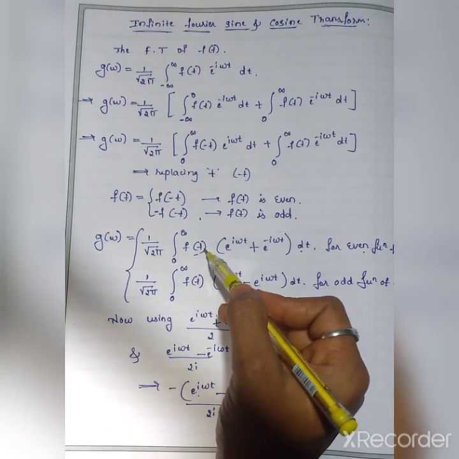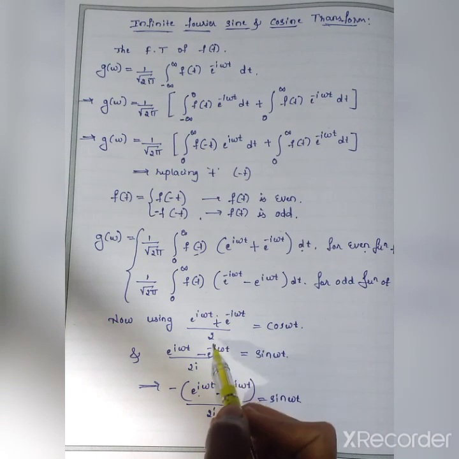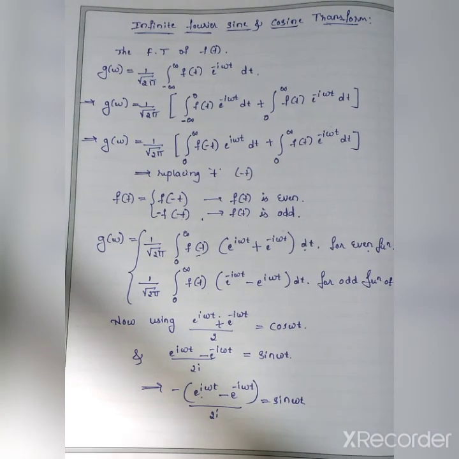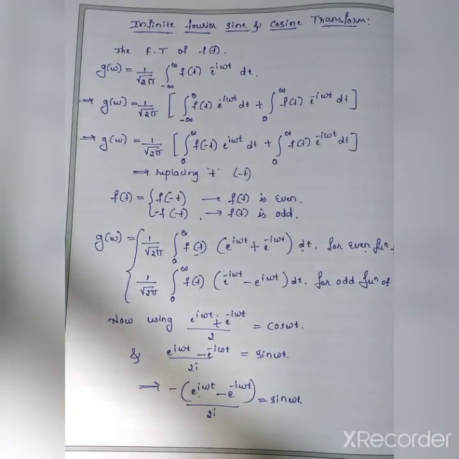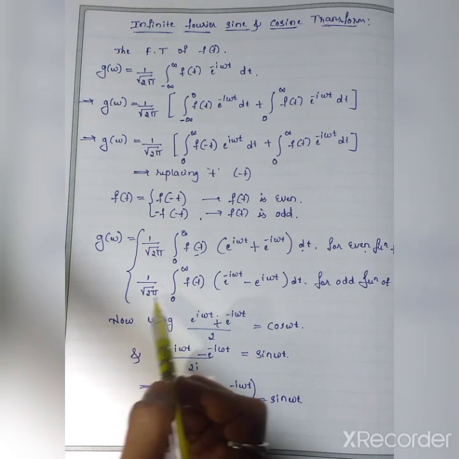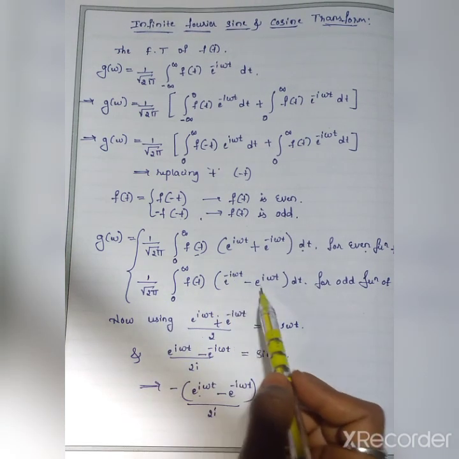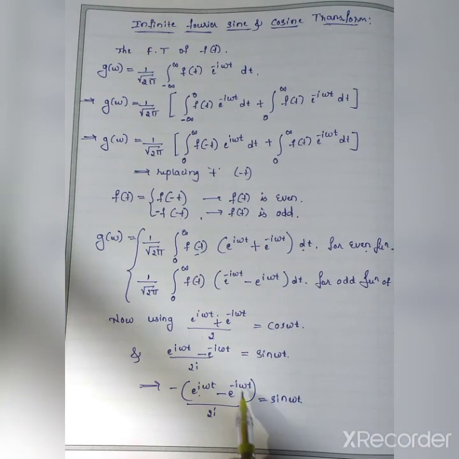See here in this expression, 1 by root 2 pi as it is, f of t as it is, e raised to i omega t plus e raised to minus i omega t, that is nothing but 2 cos omega t. So that's why 2 cos omega t dt for even function. Next, 1 by root 2 pi is there, e raised to minus i omega t minus e raised to i omega t.